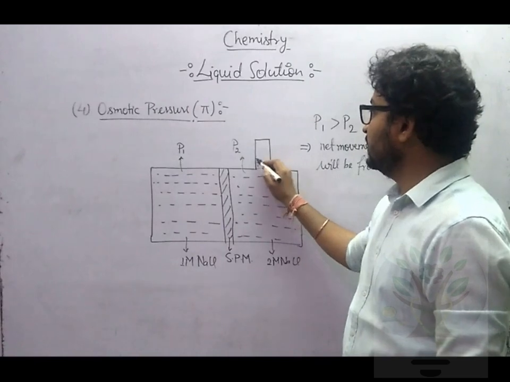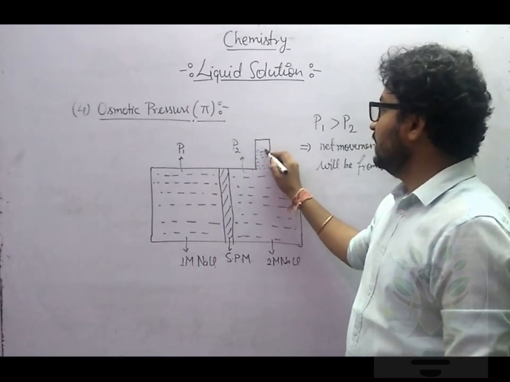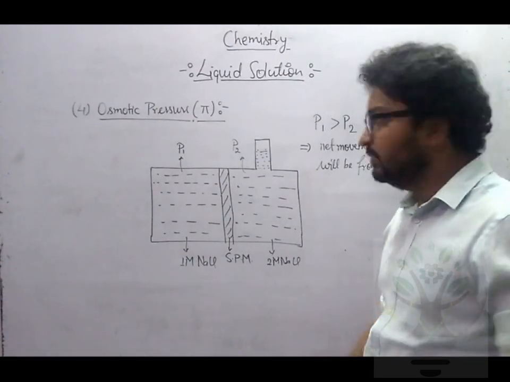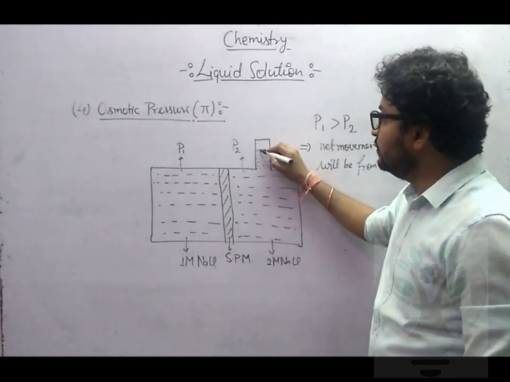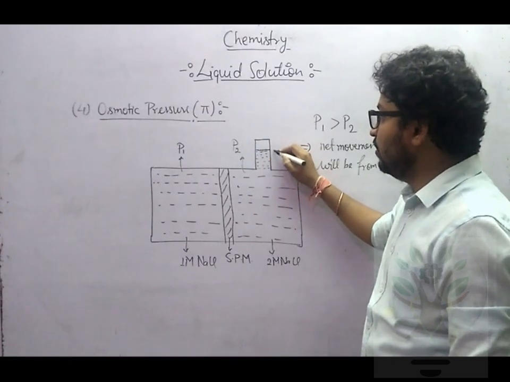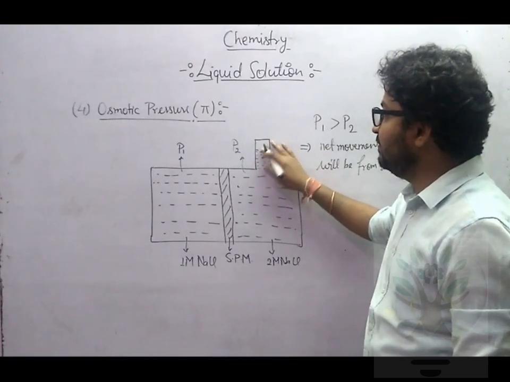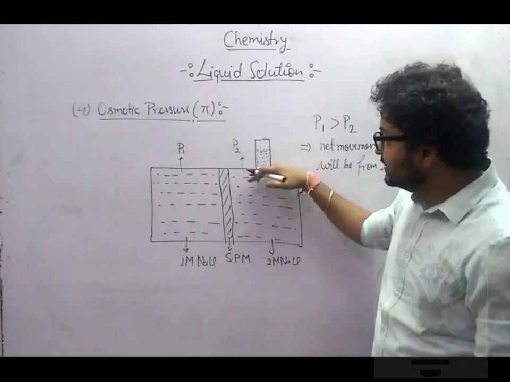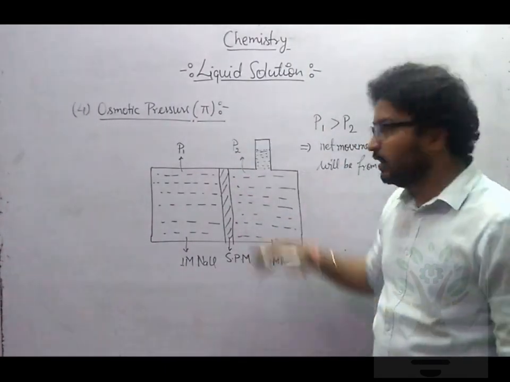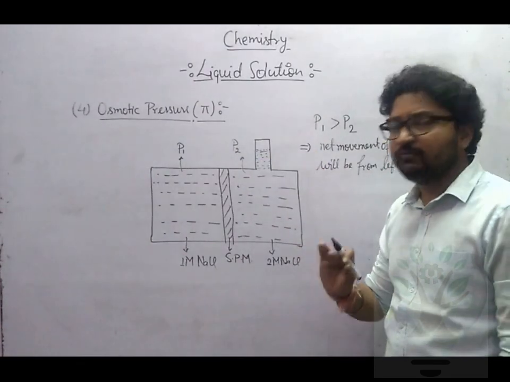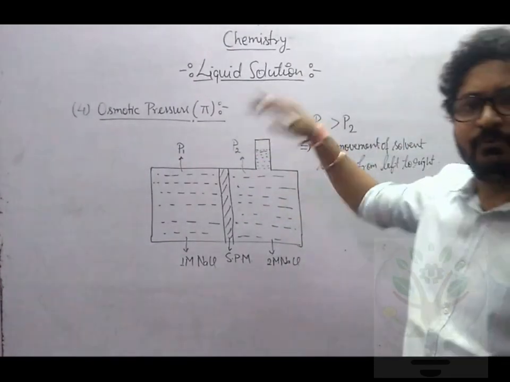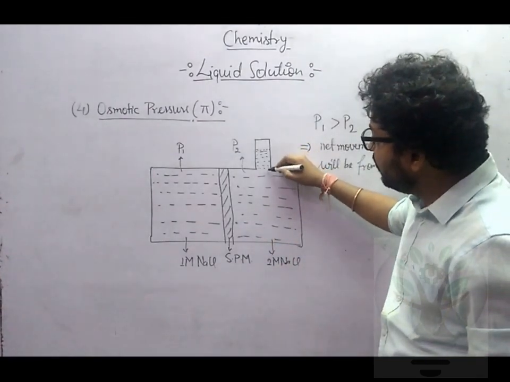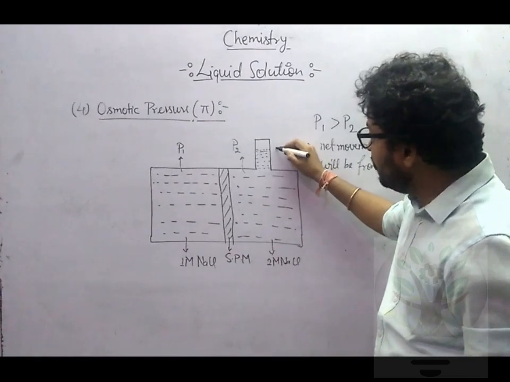In this solution, the level will start rising. After some time you will find that this height no longer increases, which means the water will rise in this jar only up to a certain limit. Are you getting this thing? It will not keep rising. Why? Because once water starts gathering here, I hope you understand.